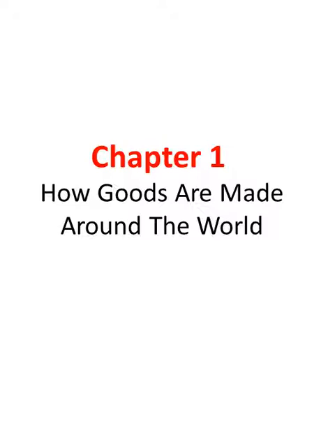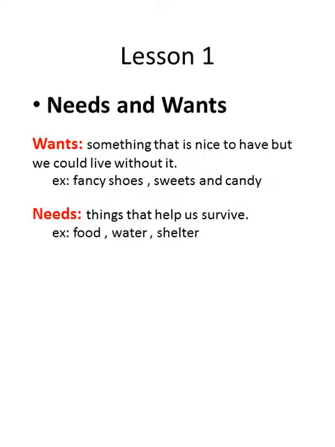Chapter 1, How Goods Are Made Around the World. First, we have to know what is the meaning of goods. Goods are products. And what are products? Products are things that I can buy or sell. Anything you can buy or sell, I call it goods or products. Okay, let's start this chapter.